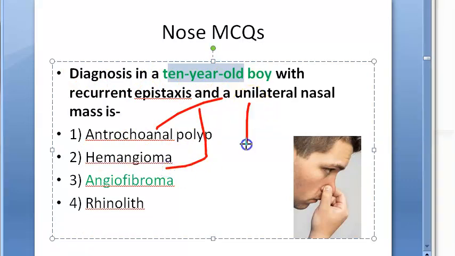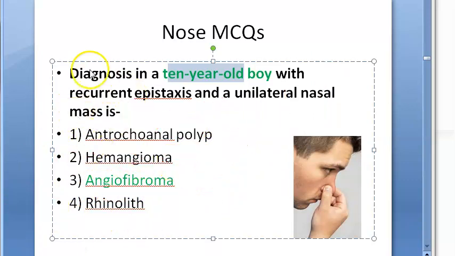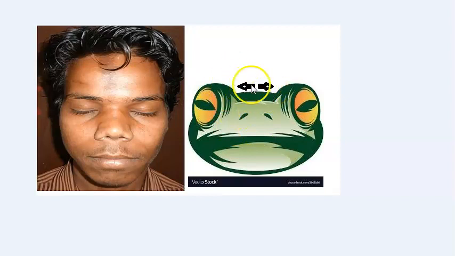Remember, juvenile nasopharyngeal angiofibroma, in which we have seen that because of testosterone in adolescent males, what will you have? A benign tumor, right? This will be a benign tumor, juvenile nasopharyngeal angiofibroma. So here you should focus on this terminology, recurrent epistaxis. Recurrent. You can also see this frog-shaped deformity in the face, frog face deformity.